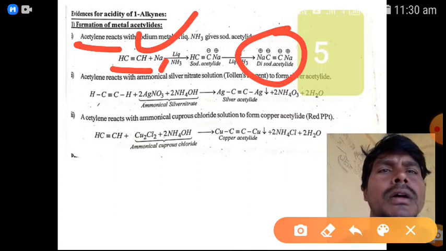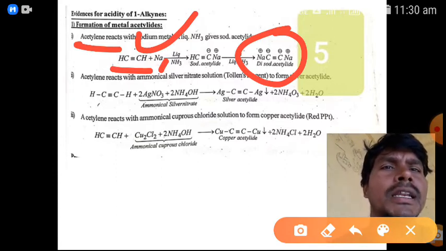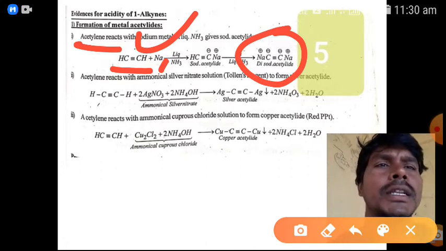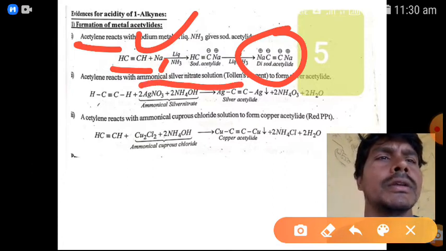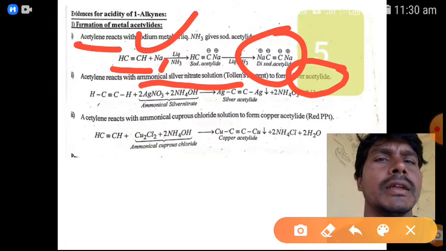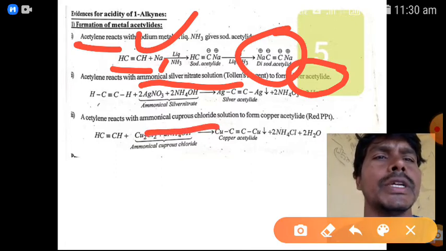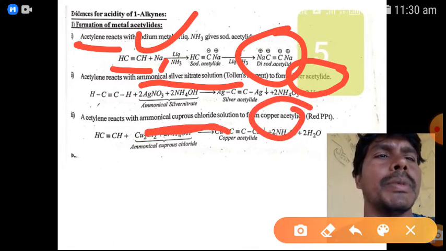The second evidence is that acetylene reacts with ammoniacal silver nitrate solution, which is Tollens reagent, to form silver acetylide, a white precipitate. This is silver acetylide. Again, acetylene reacts with ammoniacal cuprous chloride solution to form copper acetylide, a red precipitate.